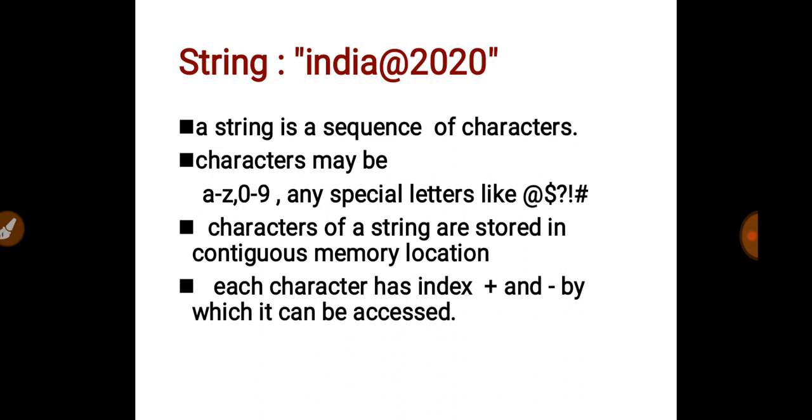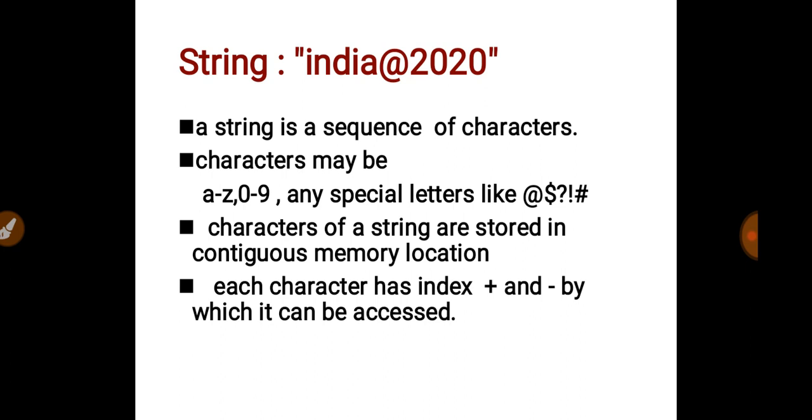Another thing that you need to remember is that the characters of a string are stored in contiguous memory locations. That means the elements of a string are stored side by side. If in India@2020, n is stored in one location, the next letter, which is d, is stored just beside the n.